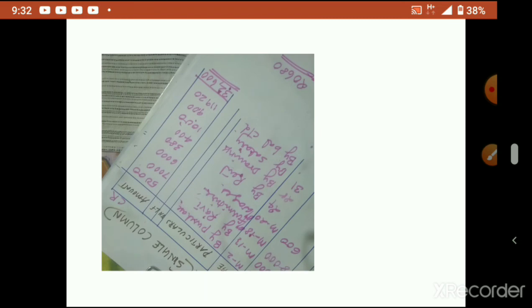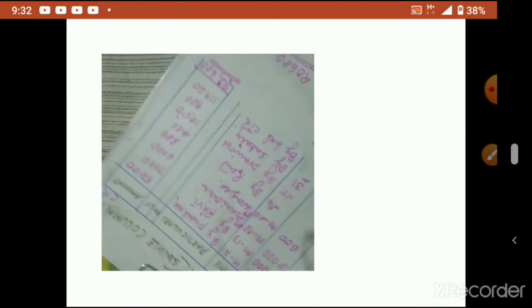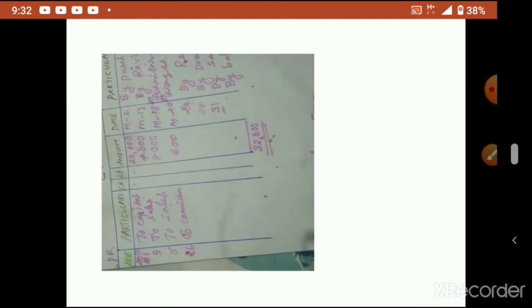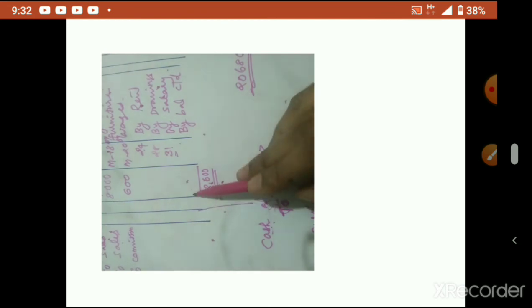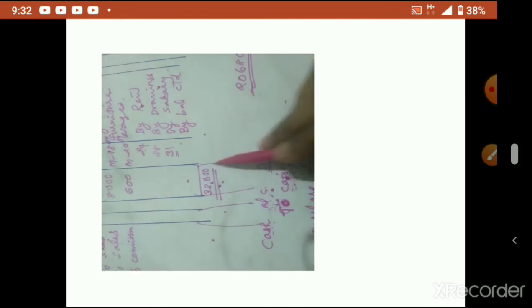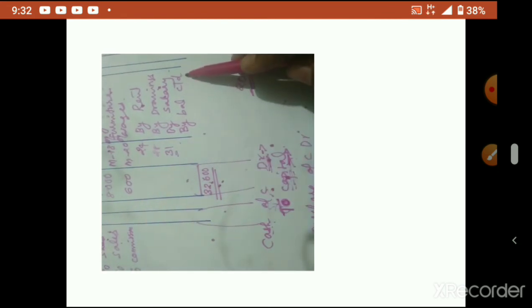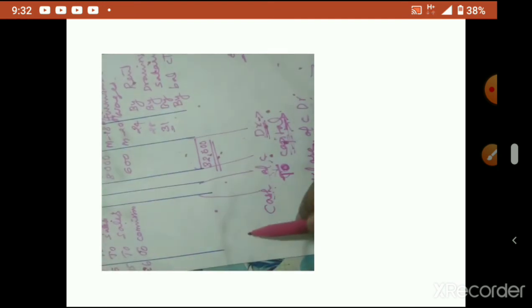Okay, now next month. The March month is over, till March 31st we have written. Now this is for one month's cash book. Now when you start next month, after this total column, we have to extend the lines. After this, where is the balance standing now? On the credit side. So this balance we have to bring down on the debit side.